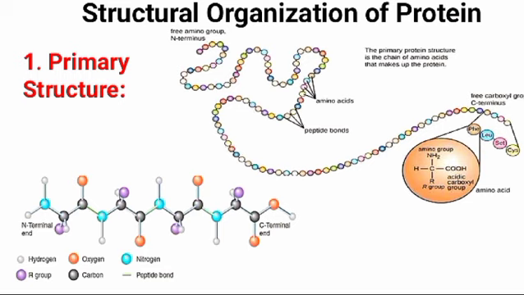Rotation is permitted about the bond between nitrogen and alpha carbon atoms and between the alpha carbon and carboxyl carbon atoms. Forces involved in stabilizing primary structure include covalent bonds, peptide bonds, and disulfide bonds.